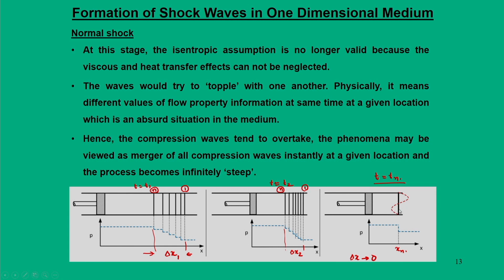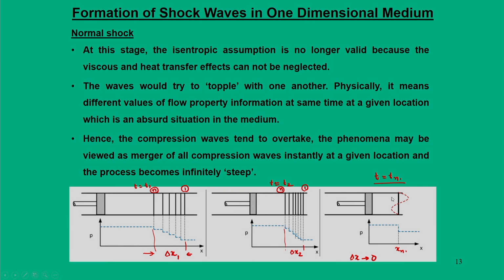If you look at this particular phenomenon physically, that is not true, because at a given location and given time the gas cannot have different values of properties. Different values of properties means the first wave will have one set of properties and the nth wave will have another. So this is not physical in nature. Such an event we try to avoid, because a naturally occurring phenomenon will give a solution to it as a merger of shock waves.